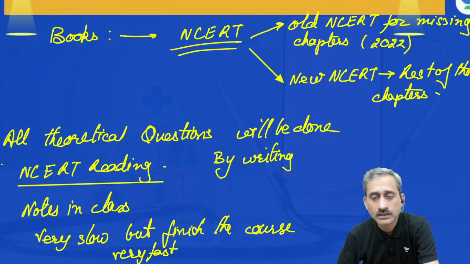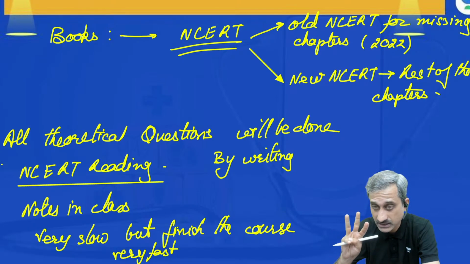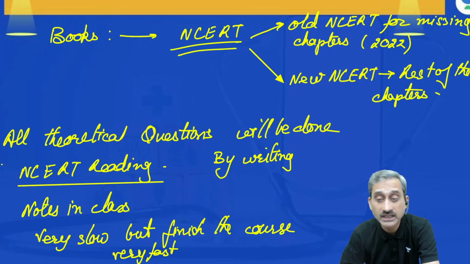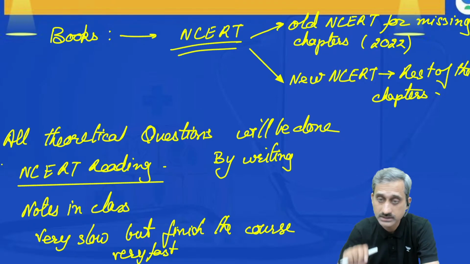Can you understand? Within a few days, 2 or 3 days, we finished off with electrochemistry in 3 days. Remember that. It's a very long chapter. 2 days we have finished with the gaseous state, the states of matter. 2 days we took.